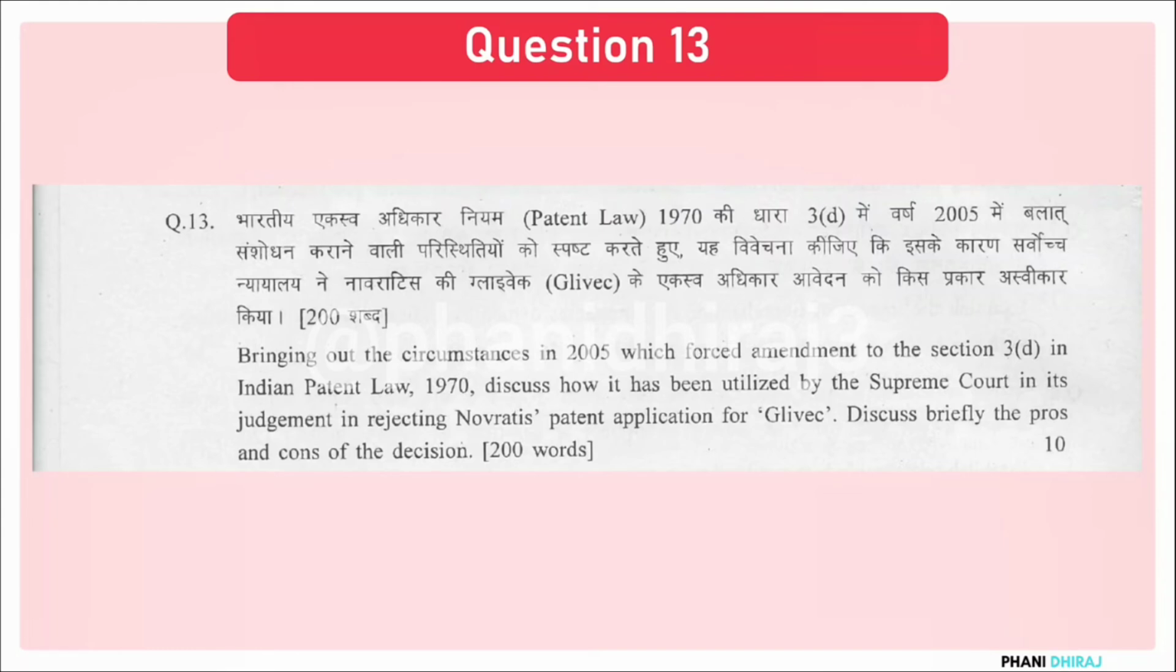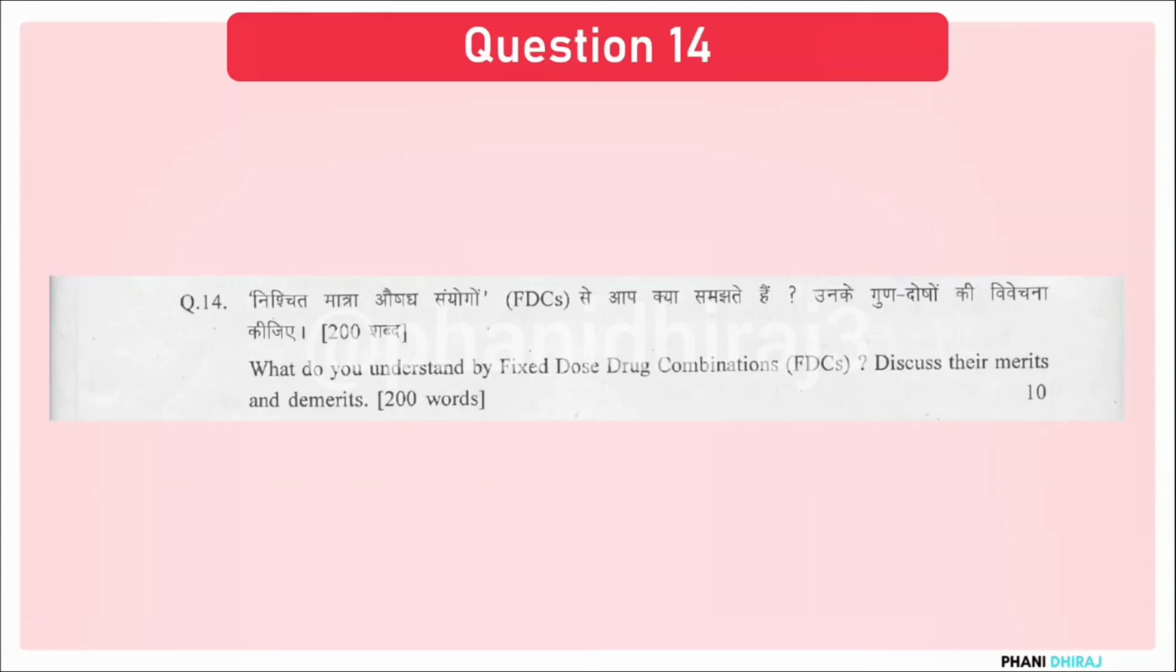Then you come to the Novartis problem. You explain what the Novartis problem is, and you explain what the impact of this amendment had on the Novartis problem. And you finally conclude the answer whether the amendment that was brought in 2005 to the Patent Act of 1970 has actually made any difference in the reality or actually made it worse for the companies to operate in our country. That is how you explain this answer. Now moving on to question number 14.